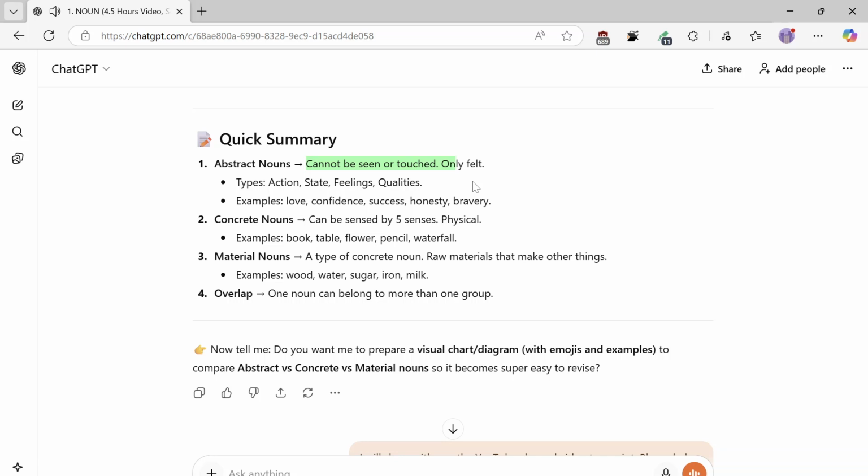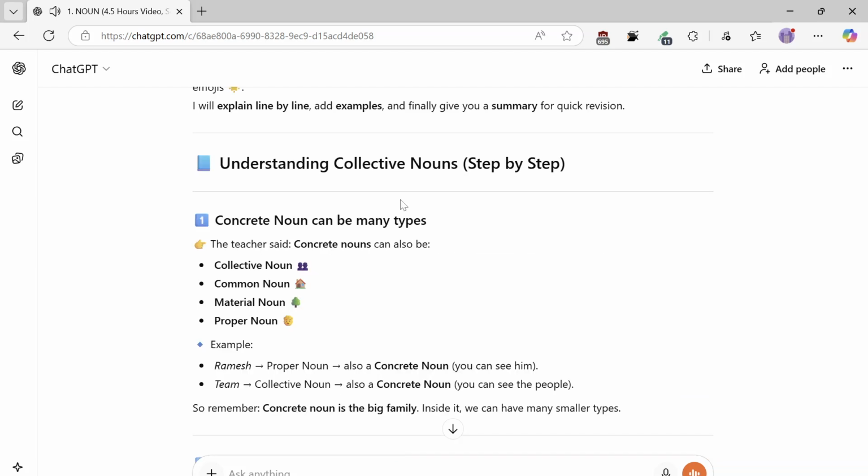Now tell me, do you want me to prepare a visual chart diagram with emojis and examples to compare abstract versus concrete versus material nouns so it becomes super easy to visualize?